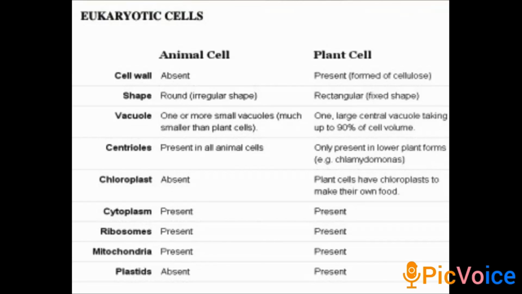Centrioles are present in animal cells. In plants, centrioles are only present in lower forms, for example Chlamydomonas. Chloroplast is absent in animal cells, and chloroplast is present in plant cells to make their own food. It is used for the process of photosynthesis. Cytoplasm is present in both plant and animal cells. Ribosomes and mitochondria are also present in both. Plastids are absent in animal cells but present in plant cells.